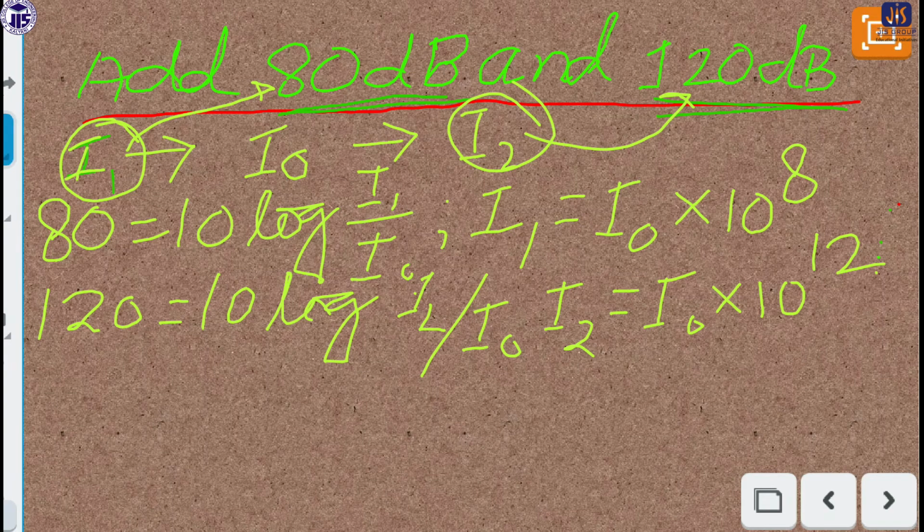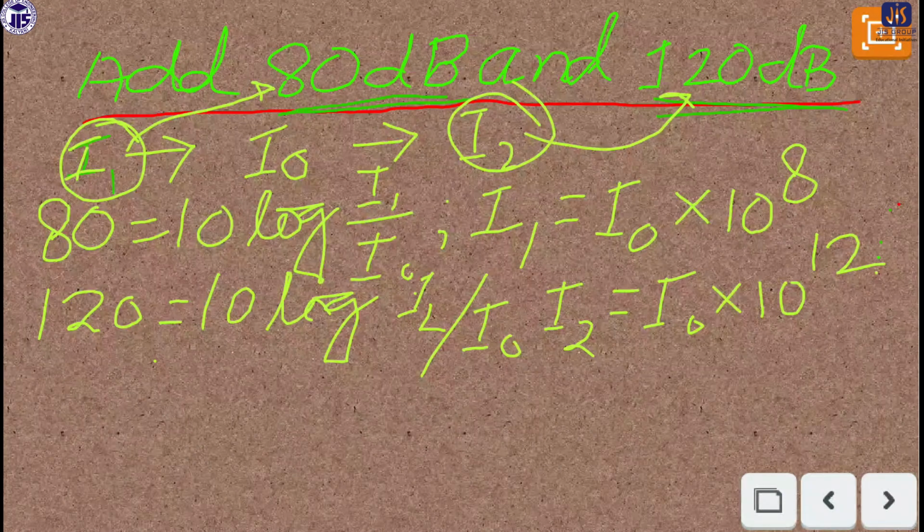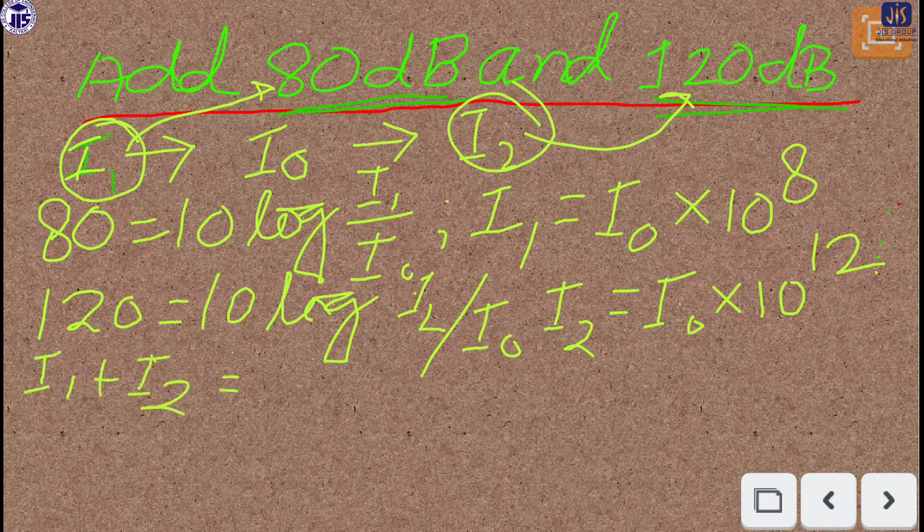Now if we have to add the two sounds, that means 80 dB and 120 dB, then obviously we can write I1 plus I2 equals, with I0 as the common factor, I0 into 10 to the power 8 plus 10 to the power 12.